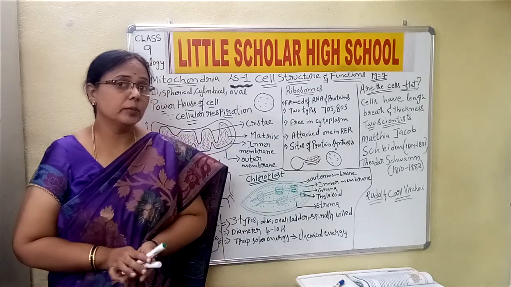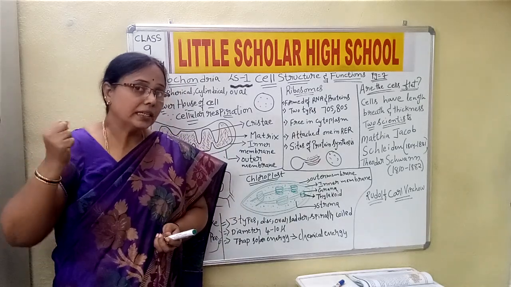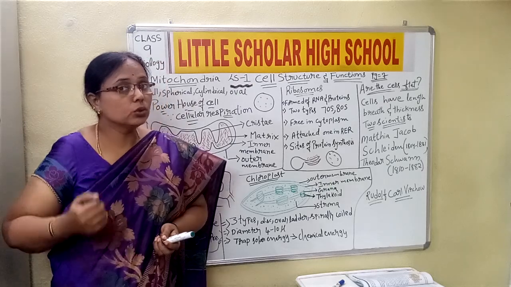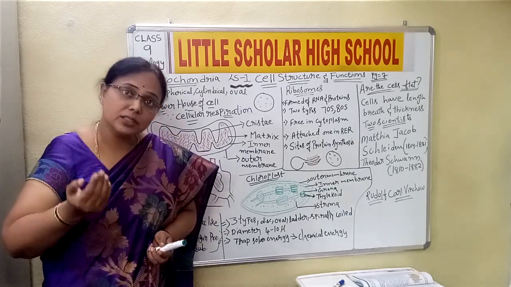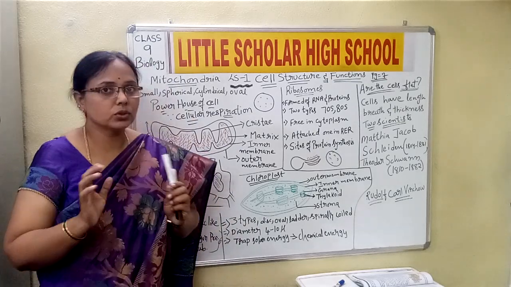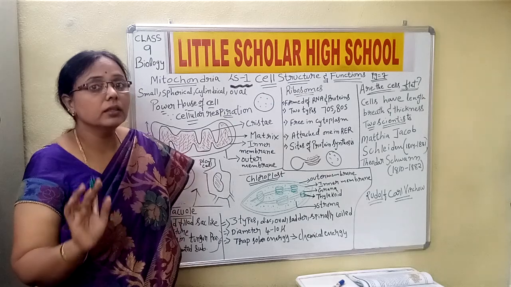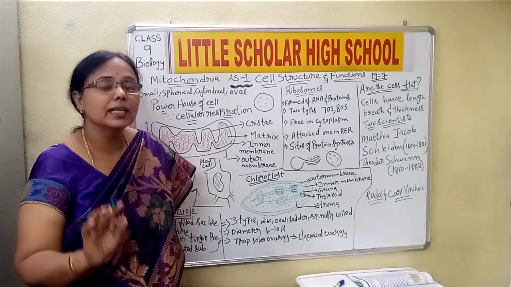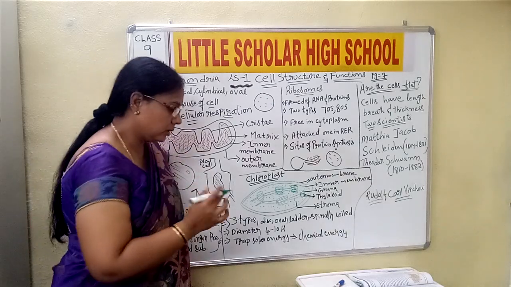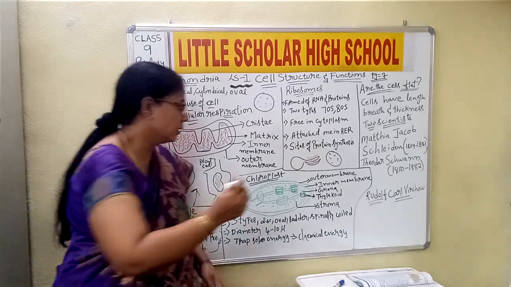Grana plays an important role in absorbing the solar energy and converting the solar energy into chemical energy, which is essential and the first step for photosynthesis to start. That means grana plays a vital role in the process of photosynthesis, that is the light reaction. Where does the light reaction take place?